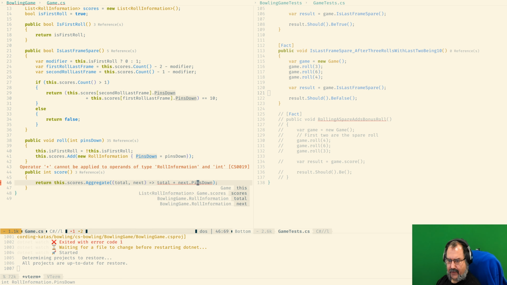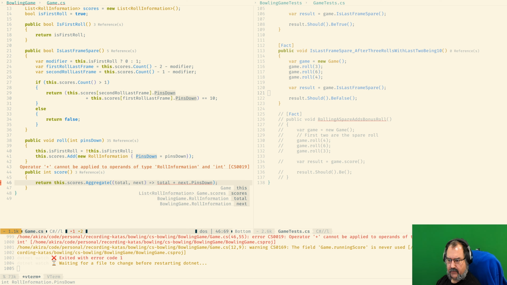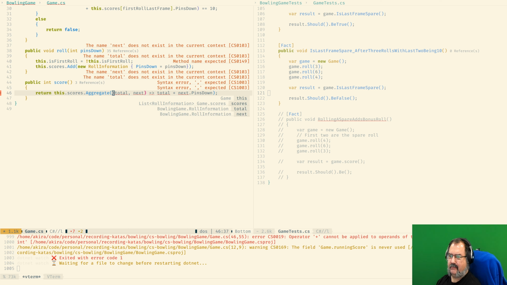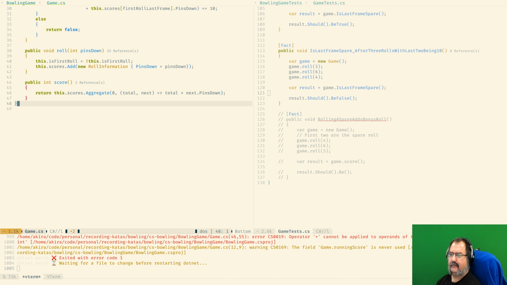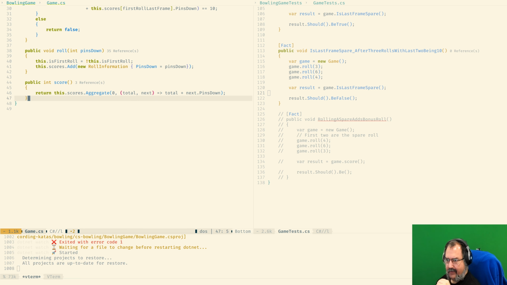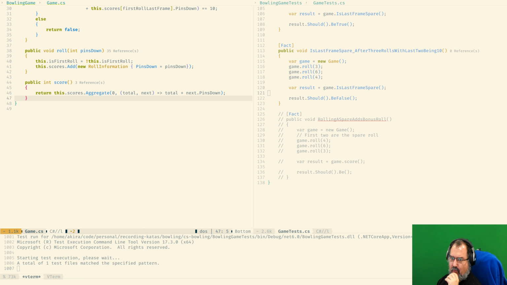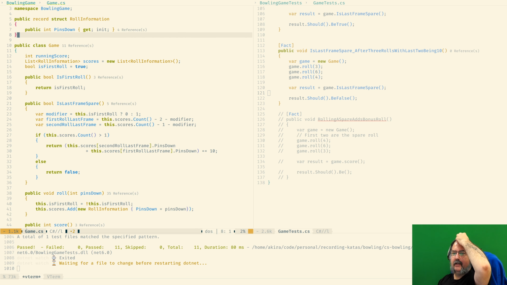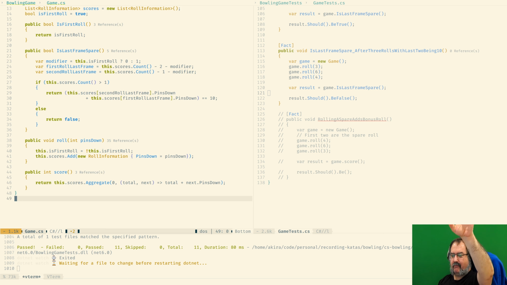Why is this one still failing? Oh, now we actually need to add back the initial value, yeah? And the initial value is going to be 0. And that's because we are transforming from the roll information into an int. That's what we really want to do with it. Everything passing. We have done some refactoring. Everything is passing right now.